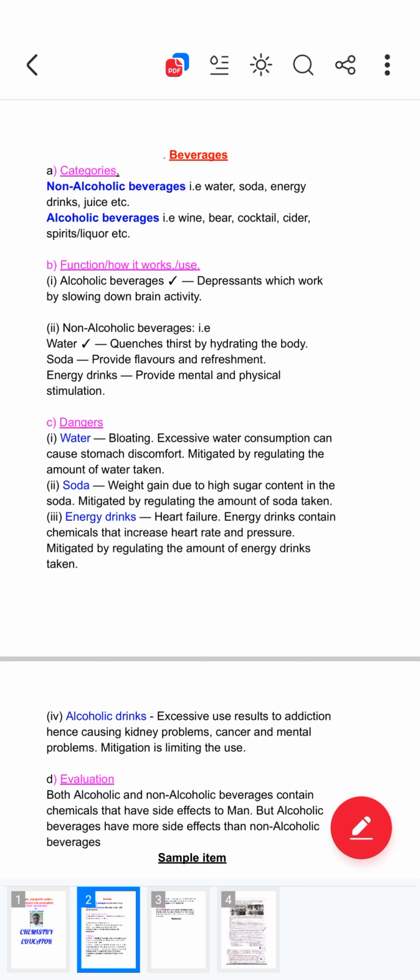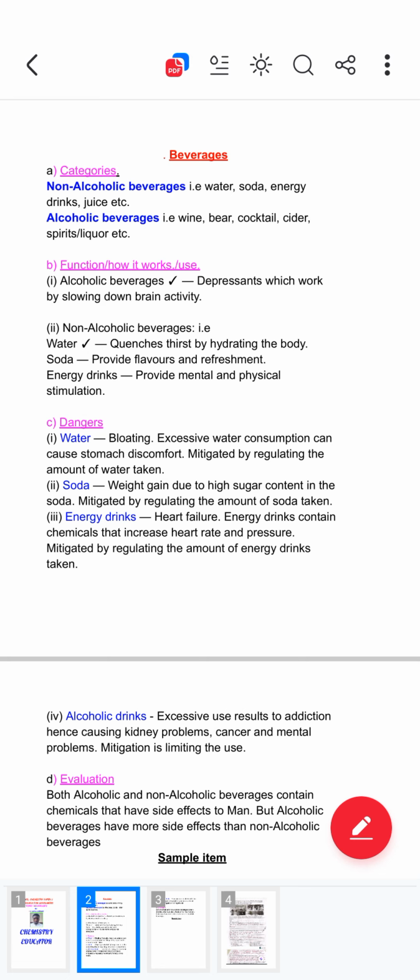Alcoholic beverages here. Under these alcoholic beverages, we see these are depressants which can work by slowing down brain activity. You know very well when some people always say, I have a lot of problems, so let me go and take alcohol so that I can forget my problems. People always say that. So when they take alcohol, they see as if they have forgotten their problems.